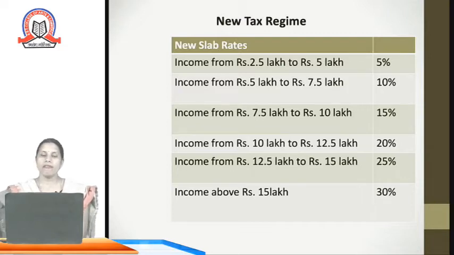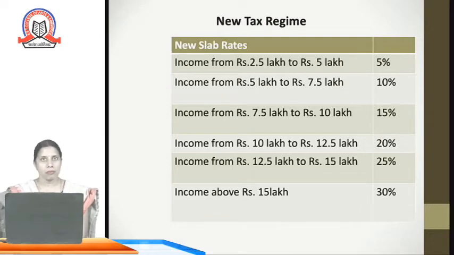For income from rupees 2.5 lakh to rupees 5 lakh, the income tax is 5%. Again, up to 2,50,000, the income is exempted from the tax liability. After that, when income exceeds rupees 5 lakh and up to rupees 7 lakh 50,000, the tax rate is 10%.